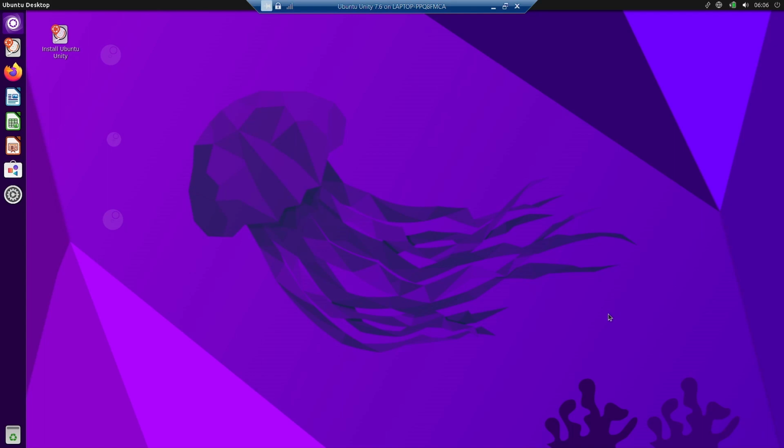So this is the live mode, just the ISO has booted and the live mode is on. So this is how the desktop looks. There is a dash on the left side of the screen, and on the top there is a bar or panel, you can say. On the panel you have got the network manager to the right side. Then there is this